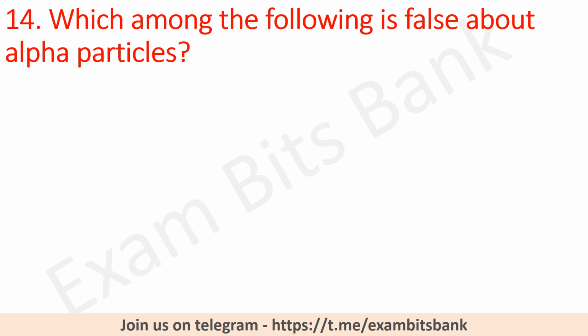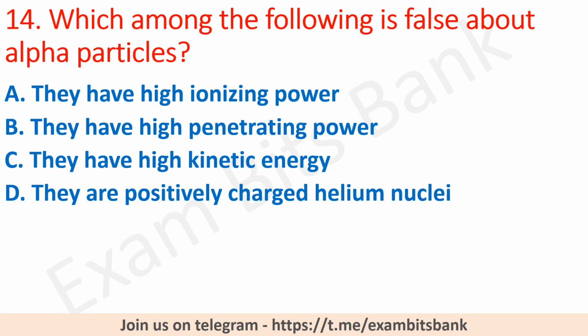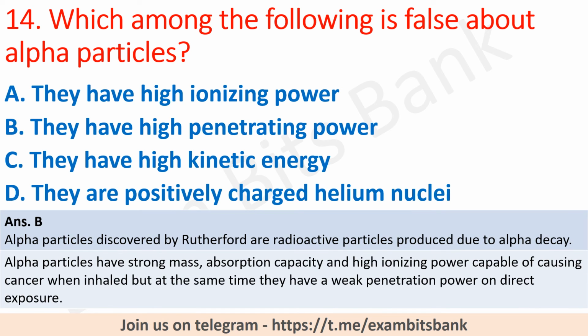Which among the following is false about alpha particles? They have high ionizing power, they have high penetrating power, they have high kinetic power, or they are positively charged helium nuclei. So the correct answer is they have high penetrating power. Alpha particles were discovered by Rutherford, which are radioactive particles produced due to alpha decay. Moving on to next question.